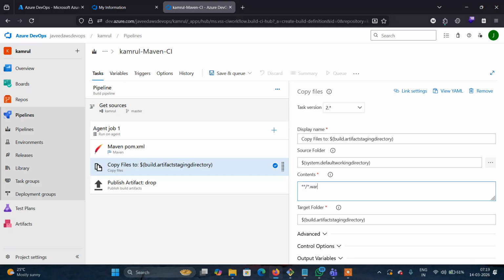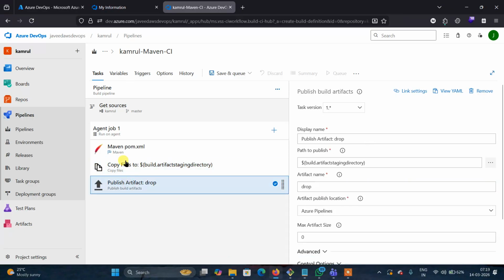Everything is inbuilt with the portal, where we can select the options and it will automatically build and release. Whereas in Jenkins, we need to manage everything: the plugins, the steps, everything. So when you manage manually, you get more idea of how it works. Understood?